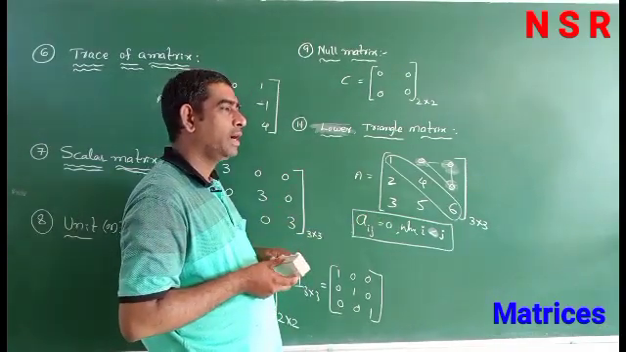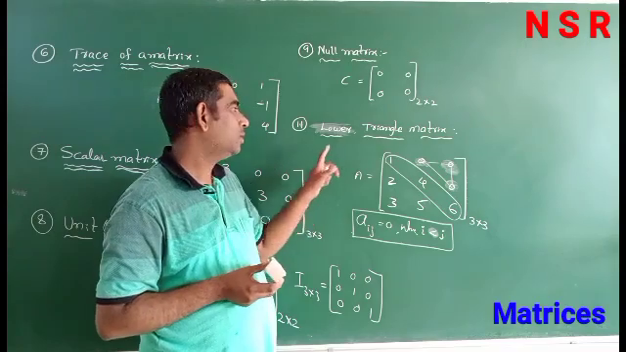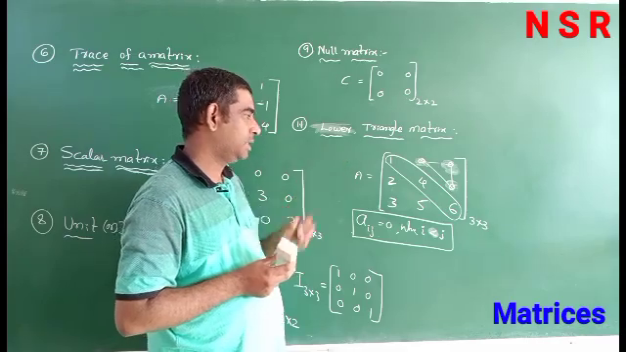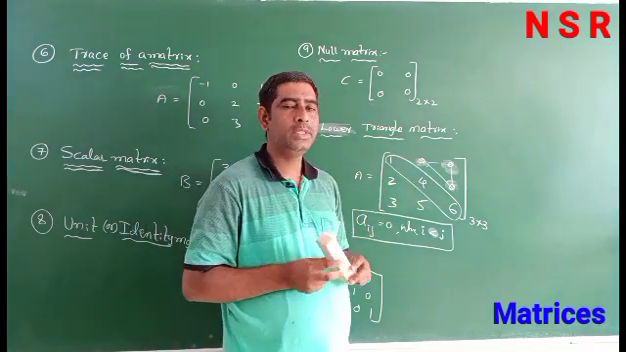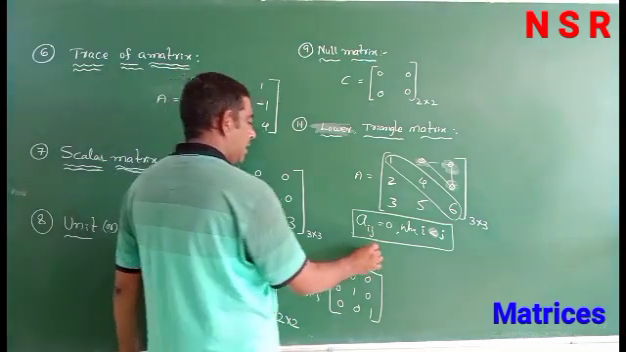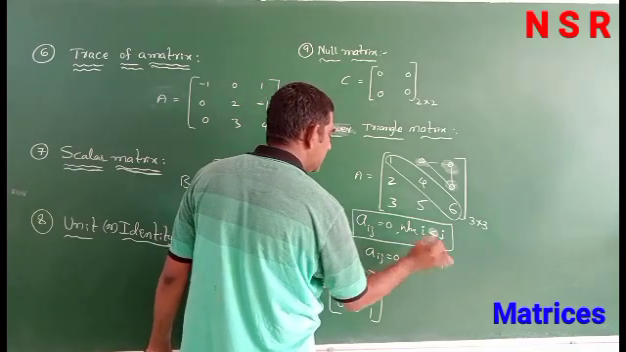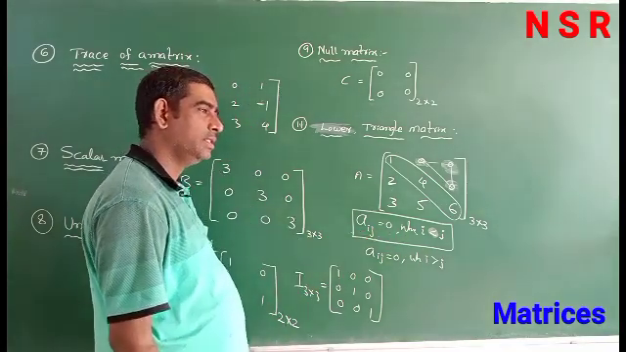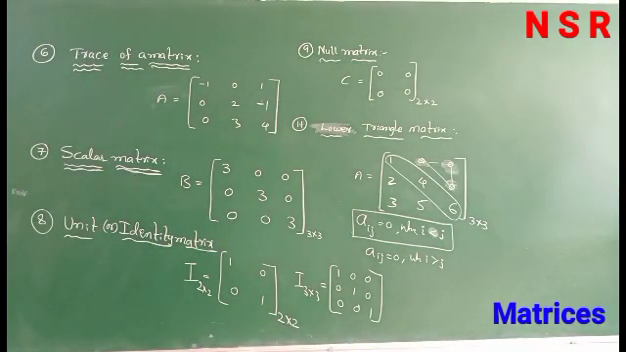Upper triangular matrix means above the diagonal elements present and below the diagonal elements equal to 0 is called upper triangular matrix. Next, lower triangular matrix means below the diagonal elements are present and above the diagonal elements equal to 0. So, in an upper triangular matrix Aij is equal to 0 where i is greater than j. In a lower triangular matrix Aij is equal to 0 where i is less than j. So, these are called upper and lower triangular matrices.